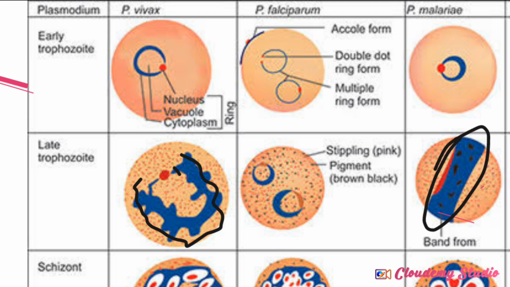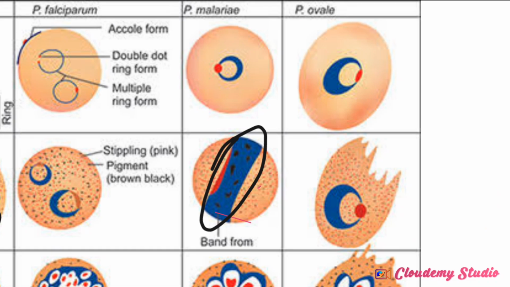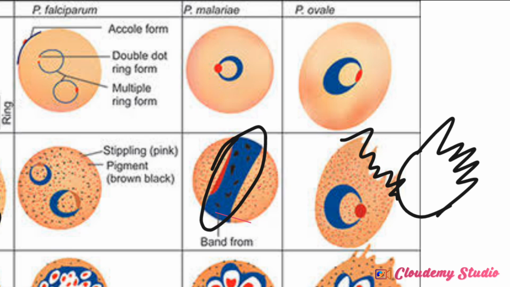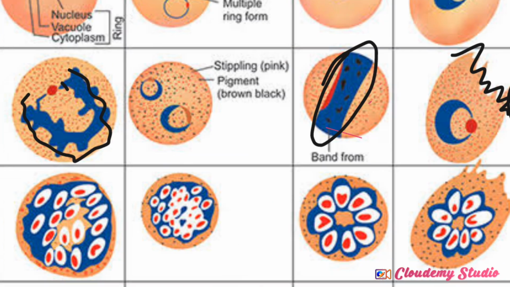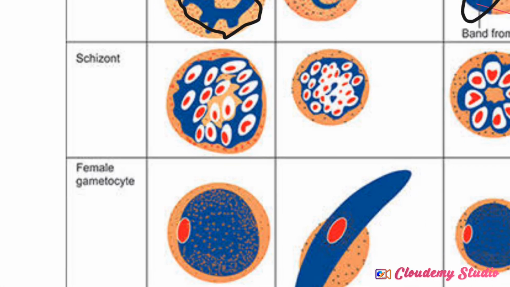It forms a band. But Plasmodium ovale, look at ovale. Ovale forms a fimbriation. Something like a fimbriation. It forms something like this. Ovale forms a fimbriation of the red blood cell that is infected. So in the late trophozoite, this one is amoeboid, which is Plasmodium vivax. Falciparum maintains its ring shape, and malariae forms a band at the cytoplasm, while ovale forms a what? A fimbriation.